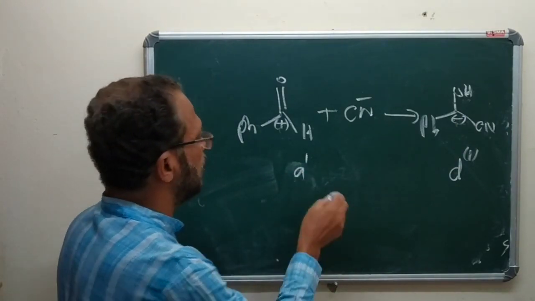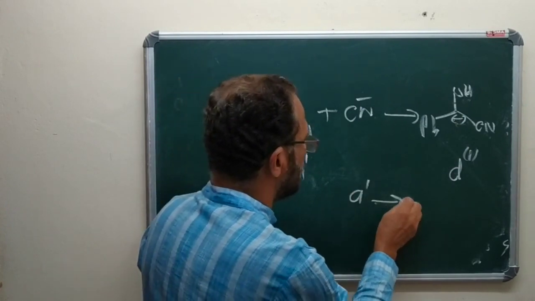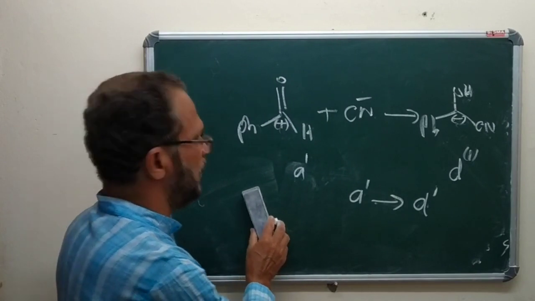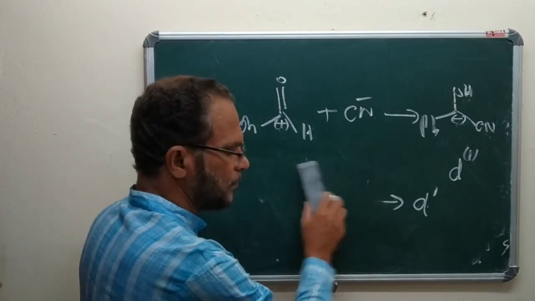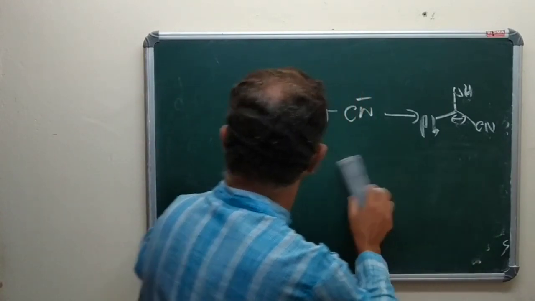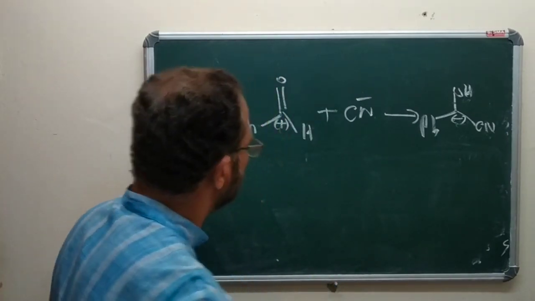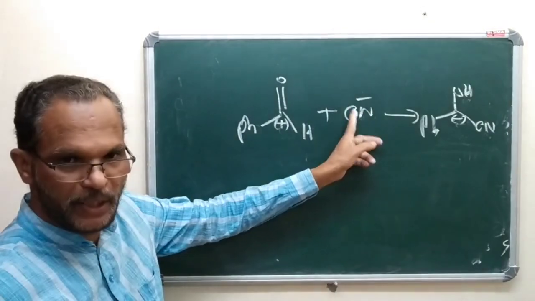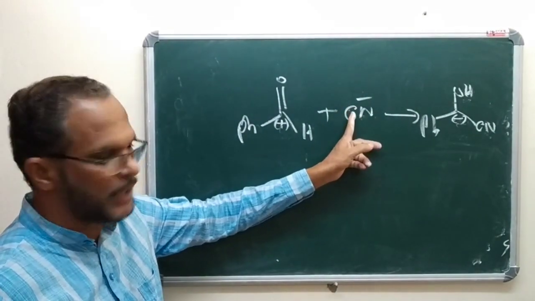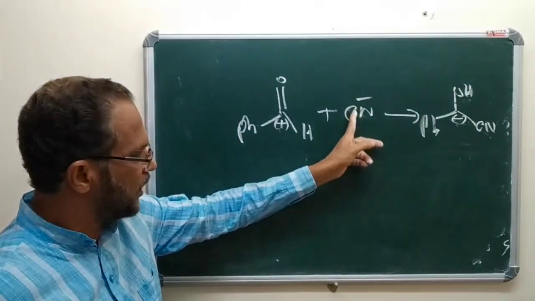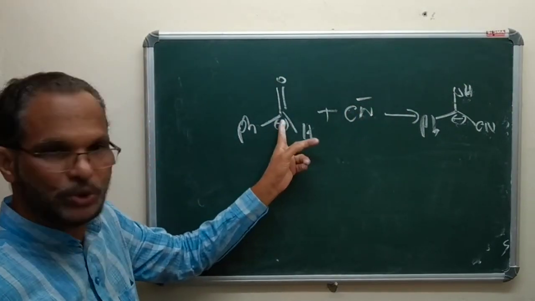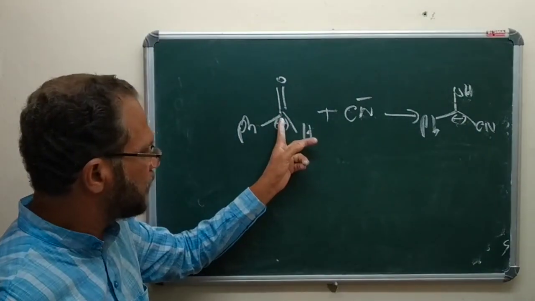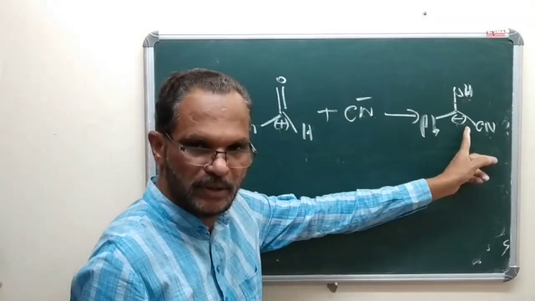This is another example for conversion of A1 into D1. Here what happened is that we are introducing a functional group containing a carbon atom, a carbon fragment. A cyanide group is introduced to a carbon with a definite polarity, but the polarity of the same carbon atom gets reversed.